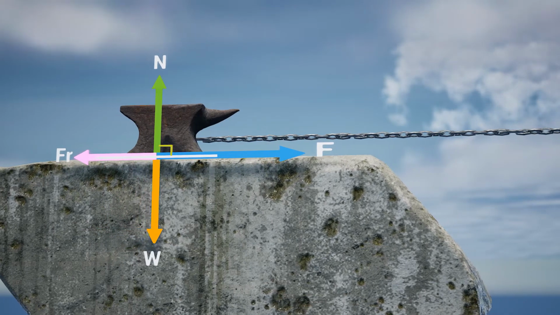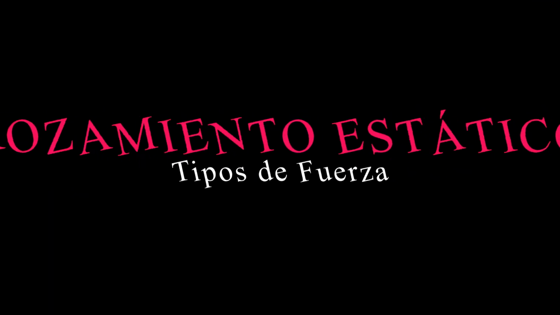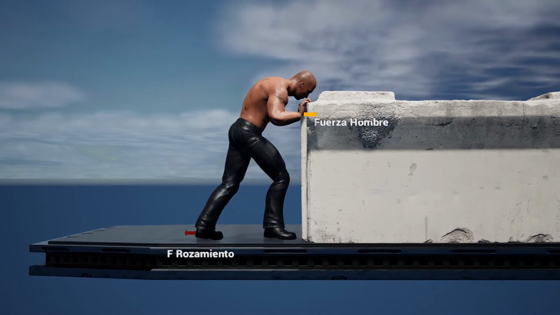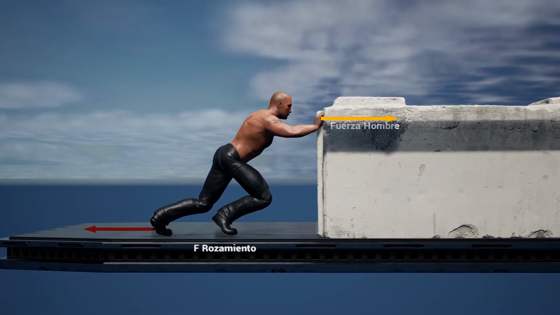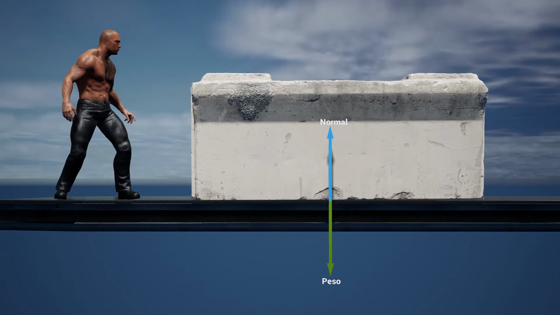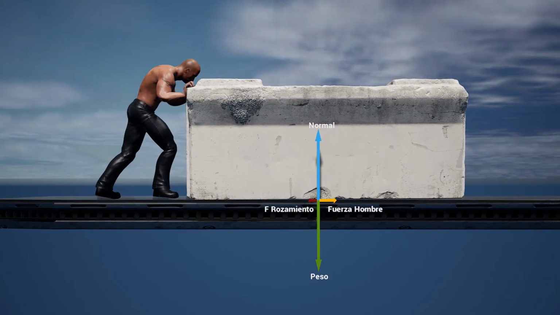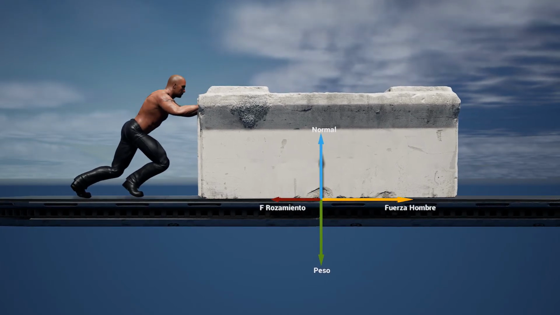There are two types of friction force: static and dynamic. The static friction force is the one that establishes the minimum force necessary to move a body. This force should be equal to that of the surface with which the two bodies involved in the movement have contact. For this reason, it is more difficult to start moving an object than to keep it moving.